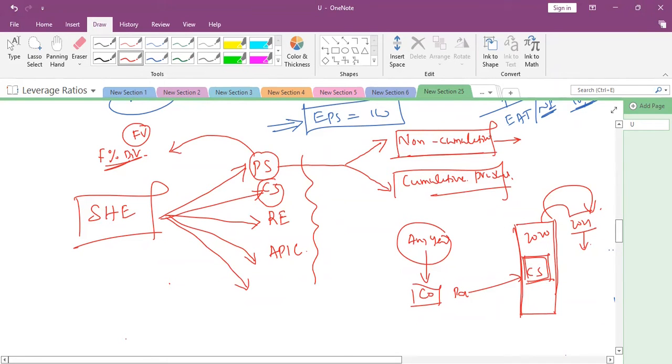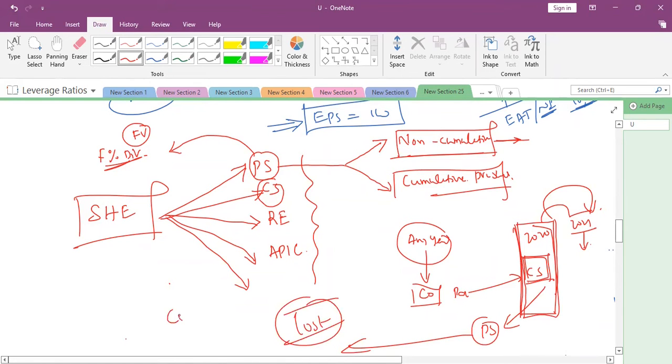If it is non-cumulative, the dividend of 2020 to preference shareholders is nothing but lost. That will not become cumulative.